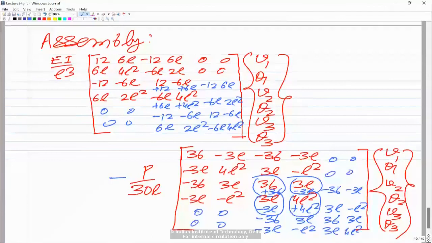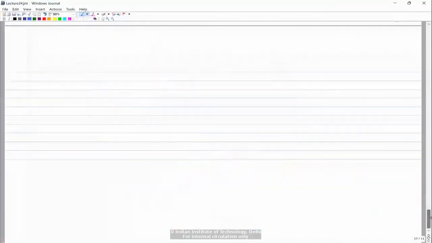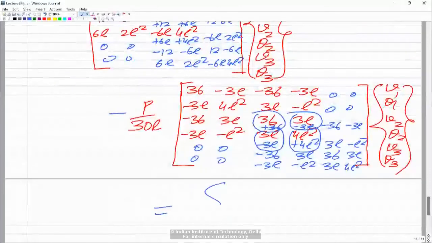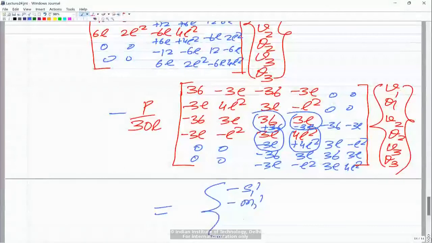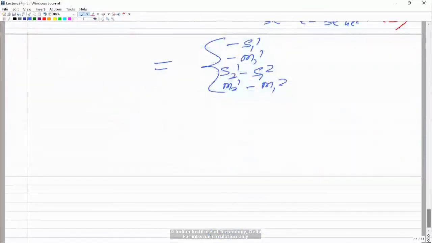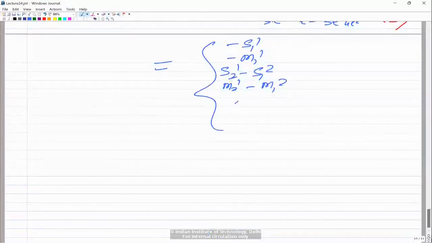The right hand side, if you look at this side, you will have minus S11 minus M11, then you will have S21 minus S12, you will have M21 minus M12, and then you will have basically S22 and M22.